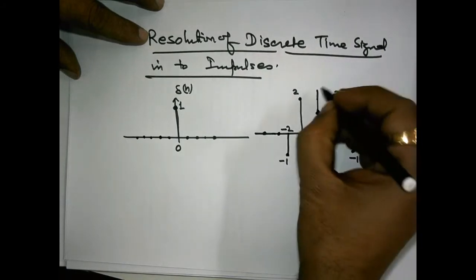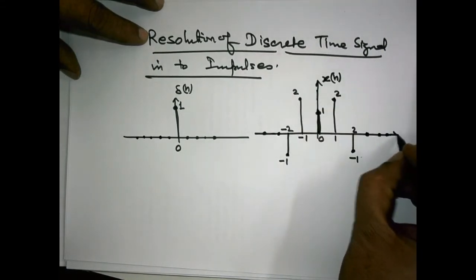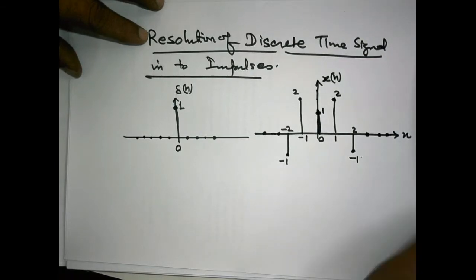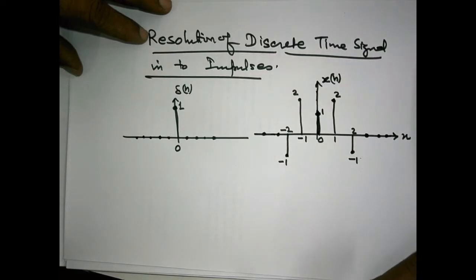So suppose this is an arbitrary signal xn. This signal can be decomposed in the form of impulses, and this is the beauty of this impulse, that any arbitrary signal can be decomposed into the form of impulses.